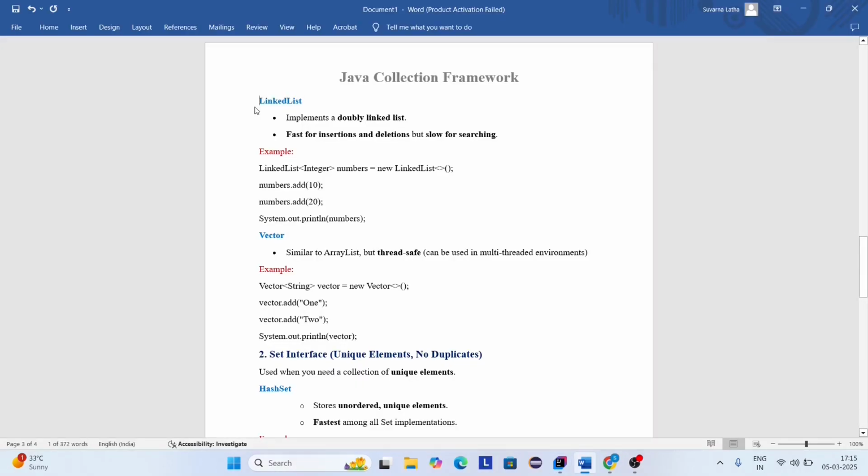Now we are going to discuss LinkedList. LinkedList is also a class, so it is also an implementation class for the List interface, and it implements a doubly linked list, which means each node points to both its previous and next node. It is fast for insertion and deletion, but slow for searching. Yes, it is fast for adding or removing elements, but it is slow for searching the elements. Now we are going to see an example for LinkedList.